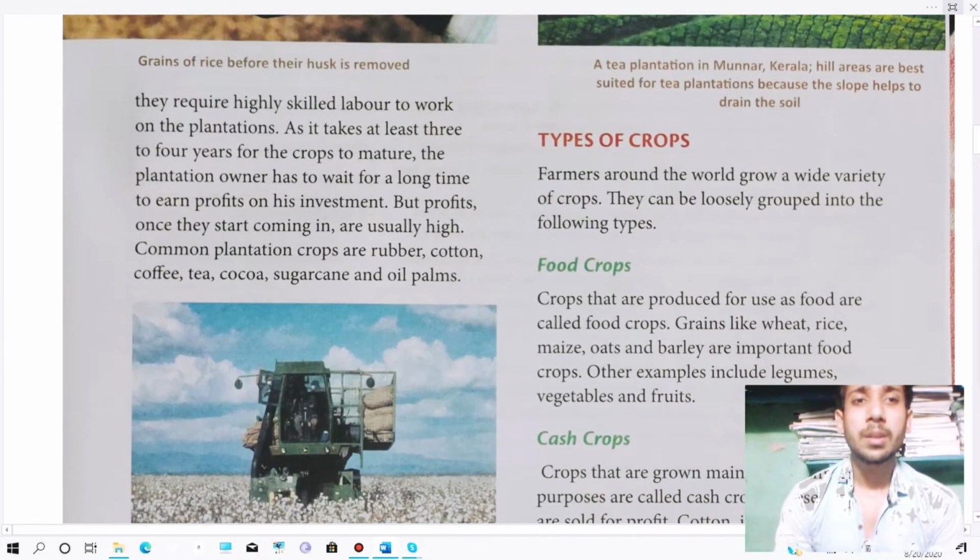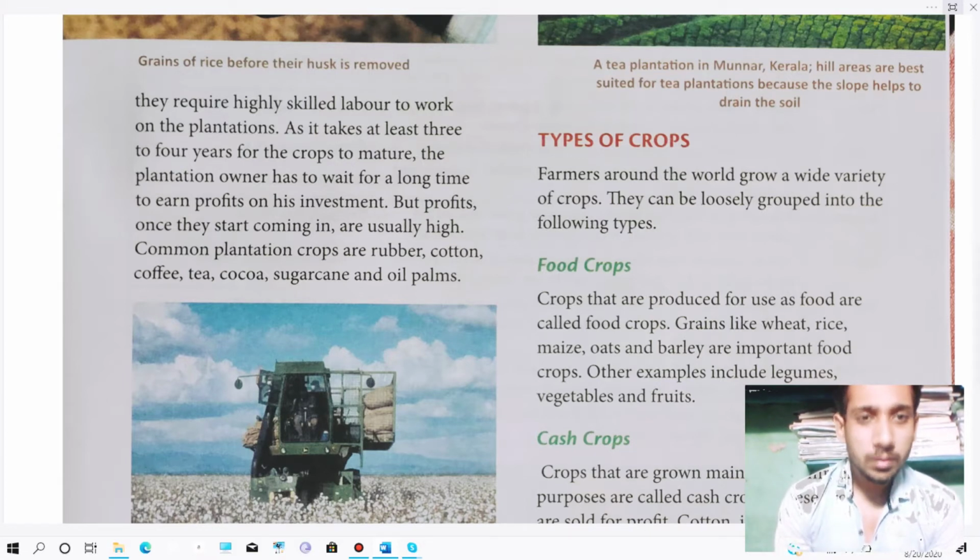Thereafter, plantation farming requires highly skilled labor to work on the plantation. Means it needs very skilled labor who have done it before. As it takes at least 3 to 4 years for the crop to mature, the plantation owner has to wait a long time to earn profit on his investment.